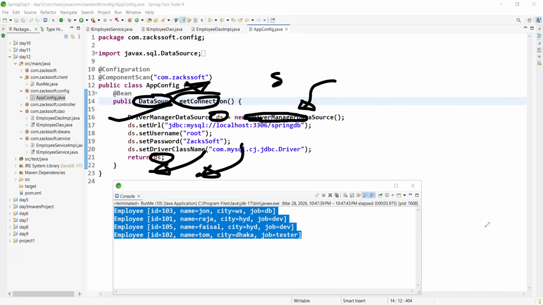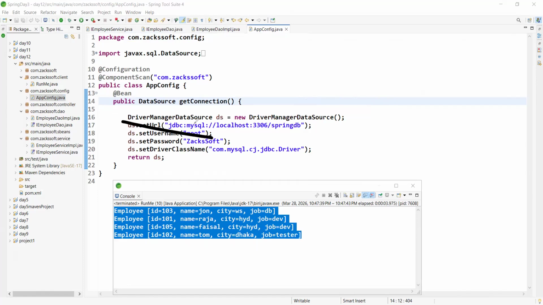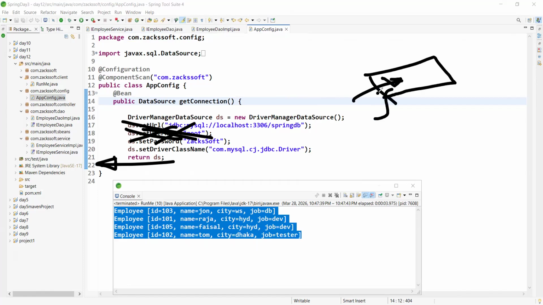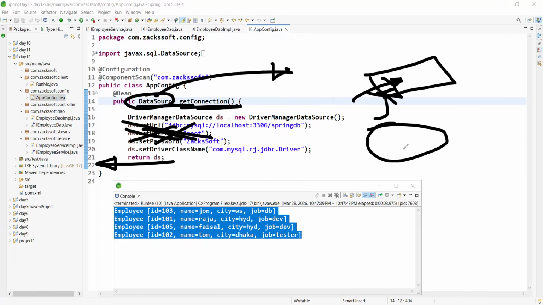This object is taken care of by the Spring IOC container, right? So in the Spring IOC container, this data source object is available or not? The method return type is the data source object, so the object is taken care of by the Spring IOC container. In the Spring container bucket, this data source object is available or not?